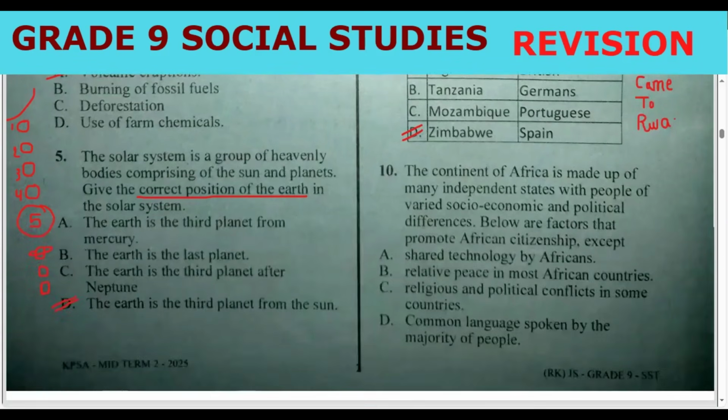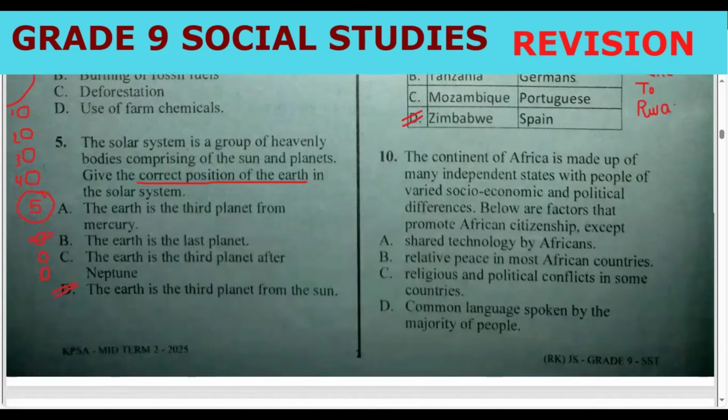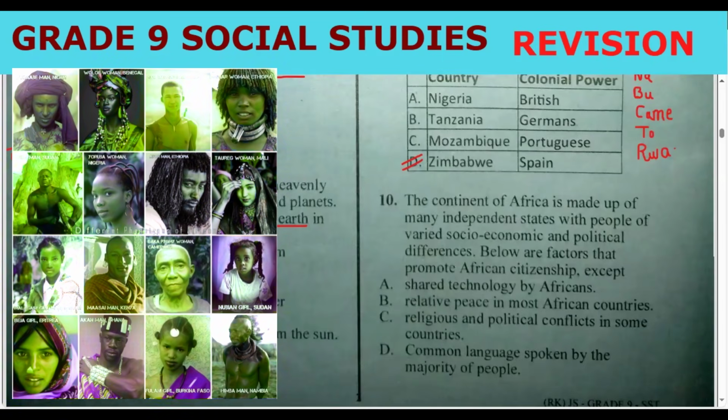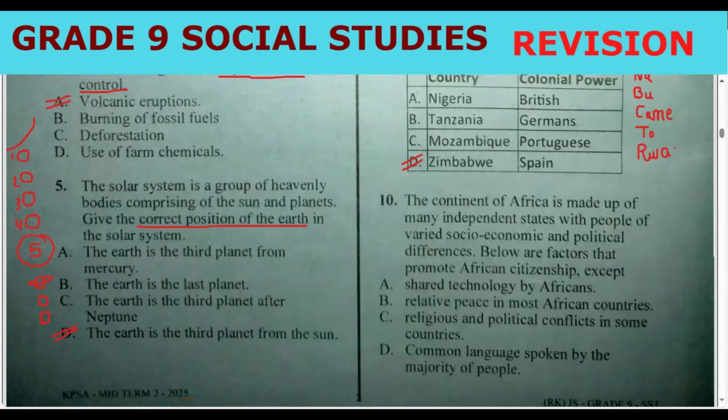Question number 10. The continent of Africa is made up of many independent states with people of varied socioeconomic and political differences. Below are factors that promote African citizenship, except.